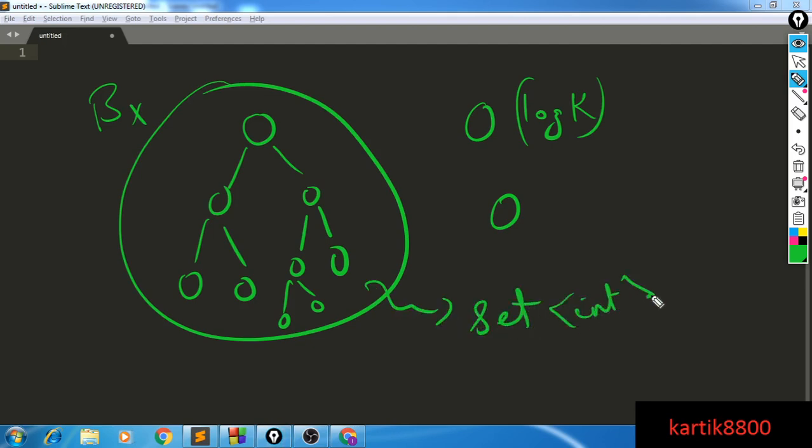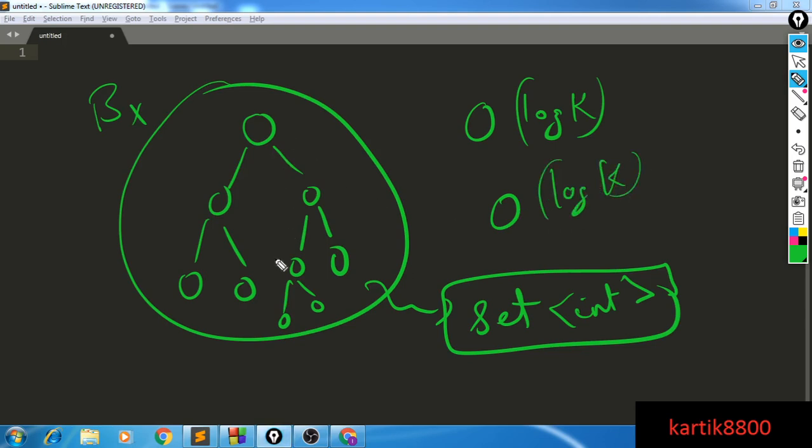Your complexity goes from big O of k, the average number of collisions, to big O of log k. Inserting will also become big O of log k, and deleting will also become big O of log k. So all the operations have been toned down to log k.